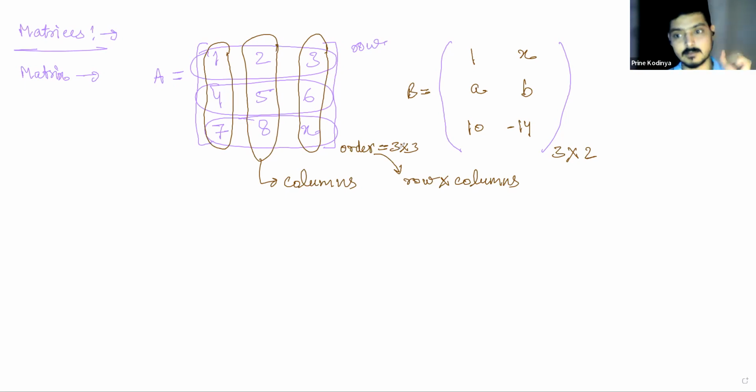Okay, now let's talk about the shapes of these matrices. These are the things which you'll have to write, but these are very easy to understand. So if we talk about this A matrix, it has length 3. We can say 3 units, in terms of 3 entries.